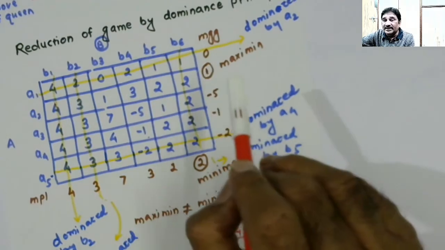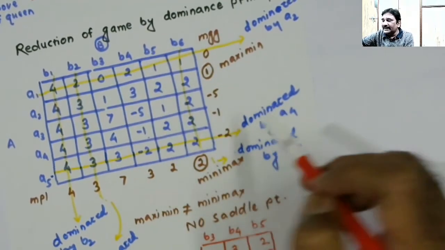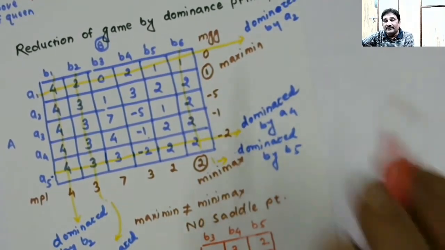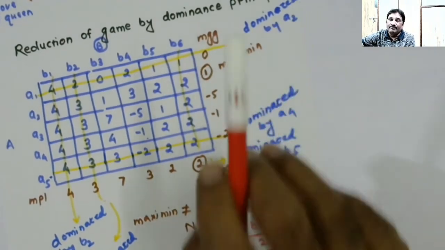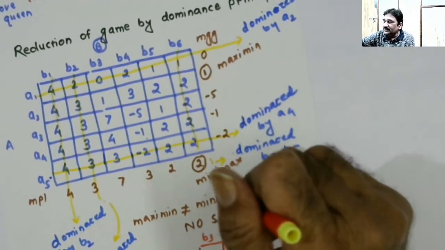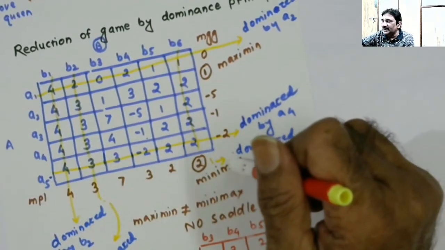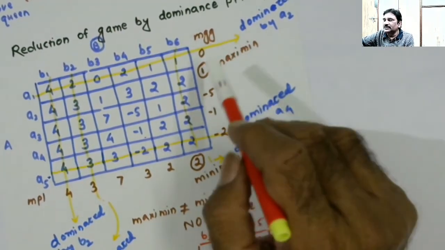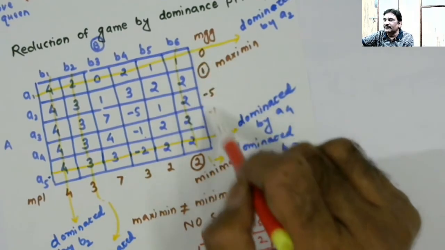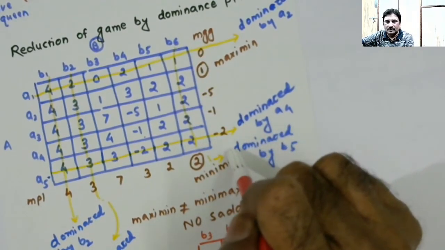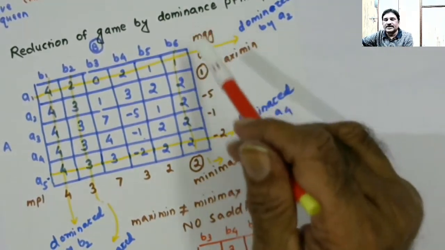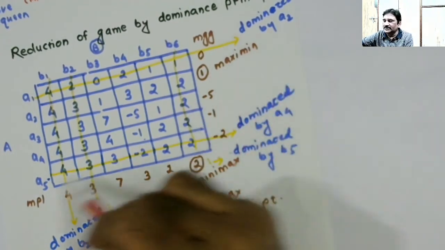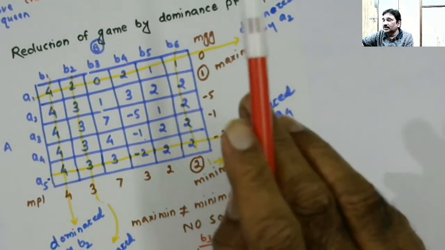But if they are not equal, then one thing is very clear, that minimax will always be greater than or equal to maximin. This value which appears here will always be greater than the maximum of all the values which appear here.